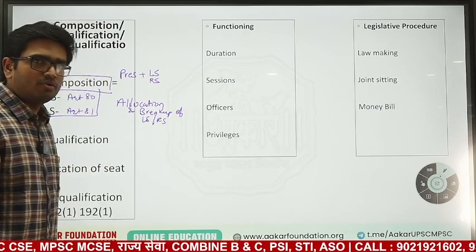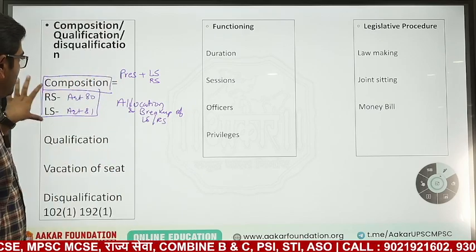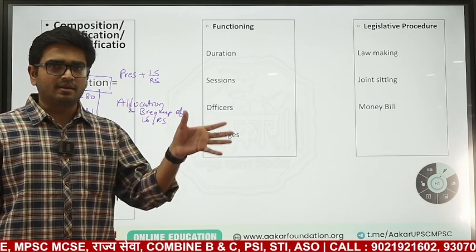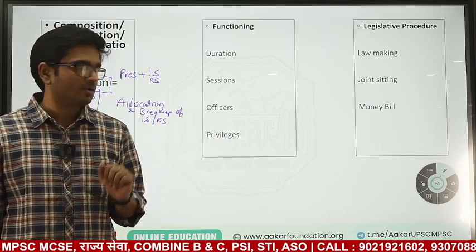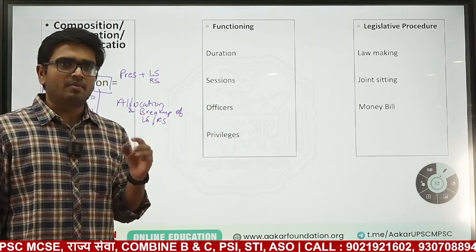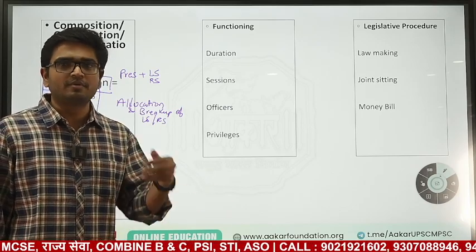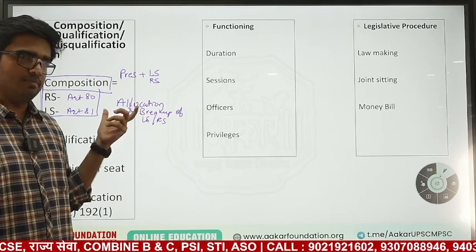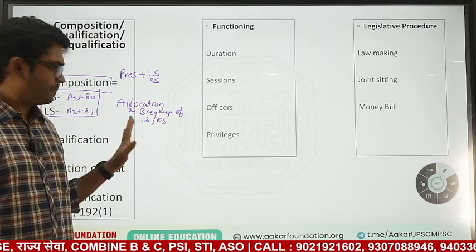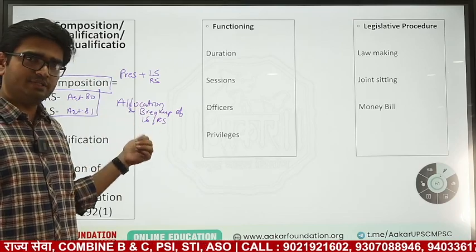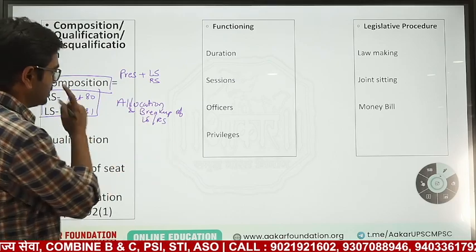What do we mean by allocation and breakup? Composition means these are the numbers present in Lok Sabha and these are the numbers present in Rajya Sabha. Allocation and breakup means for Rajya Sabha, how many members are from Maharashtra, how many from Tamil Nadu, how many from Karnataka. Similarly for Lok Sabha, Maharashtra has 48 seats and Tamil Nadu has 39 seats. That is the allocation breakup.